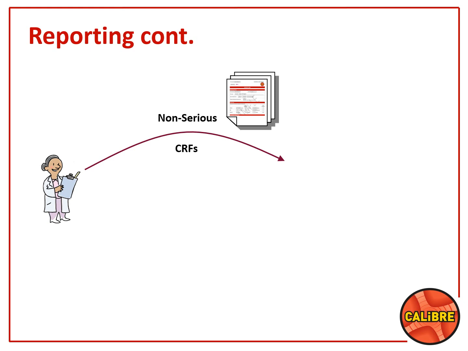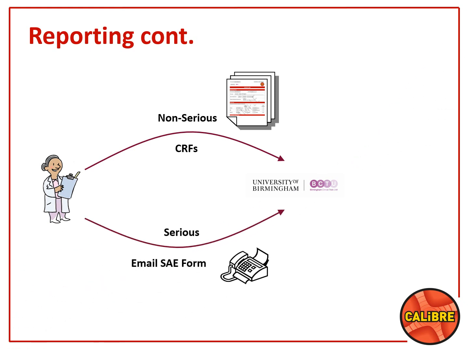And even, say, variceal bleeding. We understand that this may be a hospitalization over 24 hours. This would still be captured as a non-serious event on the CRF, so this would not be expedited. It would just be put down on the CRF, although it is over 24 hours. And then once you put it on the CRF, we would receive this information at Clinical Trials Unit, and then we would send it to the appropriate authorities.